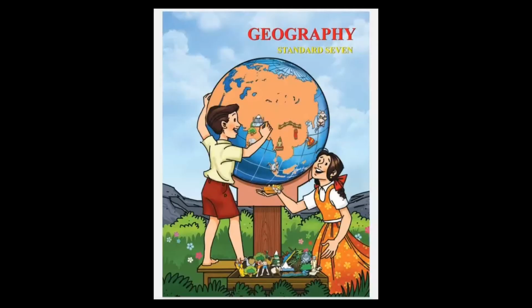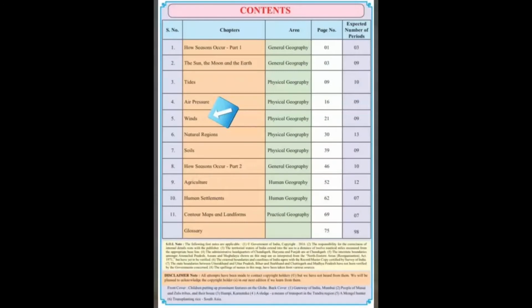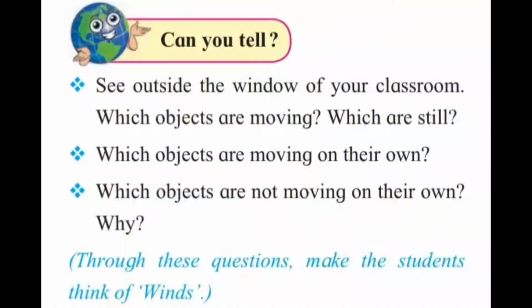Good morning students. Today we are going to see 7th Geography, Chapter 5, Winds. Can you tell? See outside the window of your classroom. As you are at your home, you have to observe your home's window. Which objects are moving? Which are still?